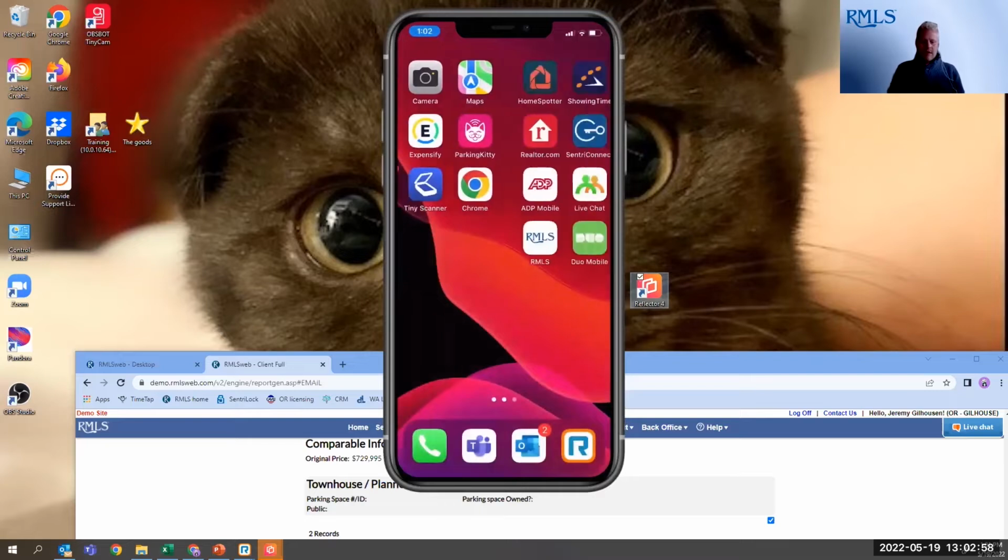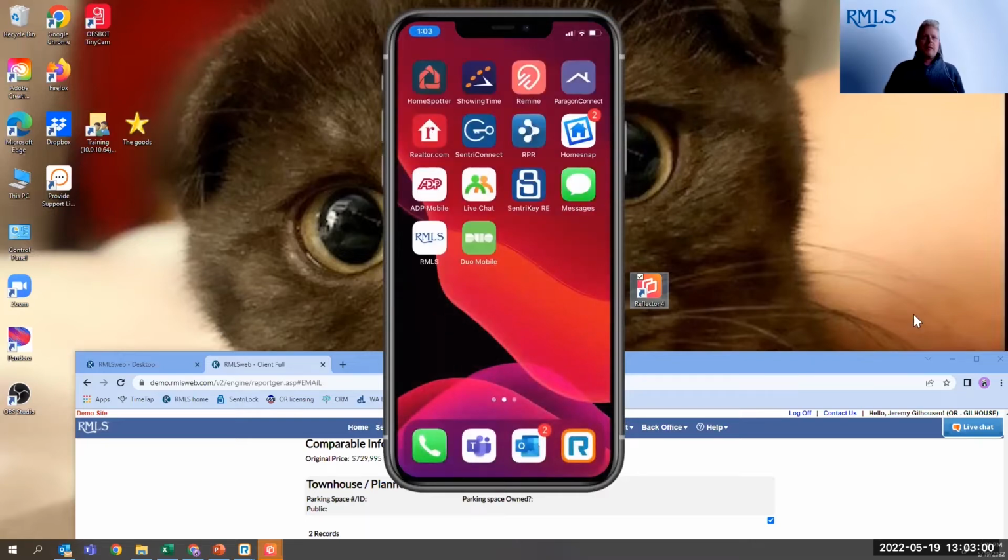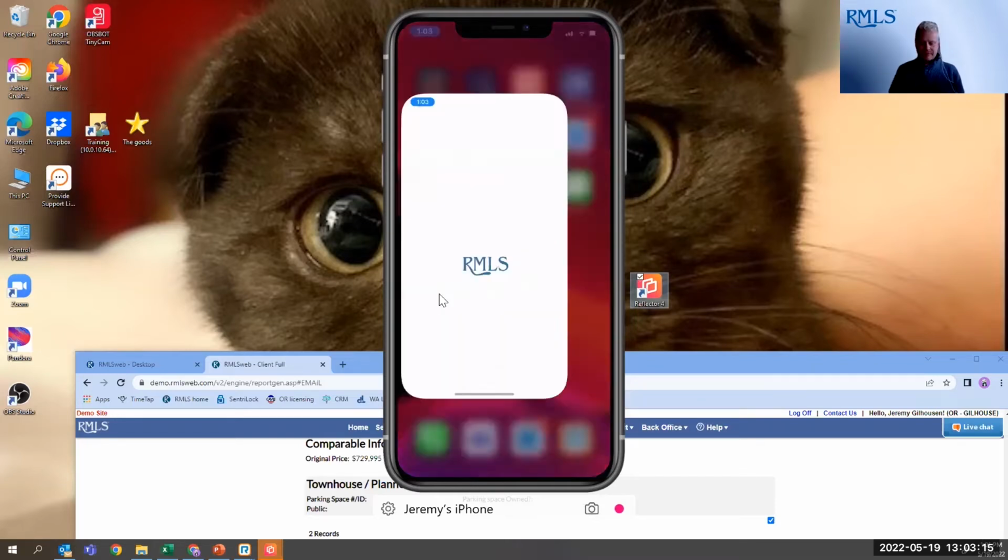So here we have the RMLS Web app. It's available on the App Store for Android or iPhone. This is not available to the public. This is just a subscriber app. So if your clients try to download the RMLS Web app, it's going to ask them to log in. They're not going to be able to log in. This is realtor only. This is a subscriber only app.